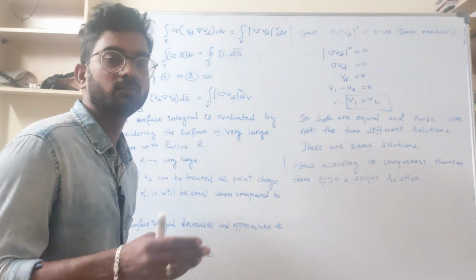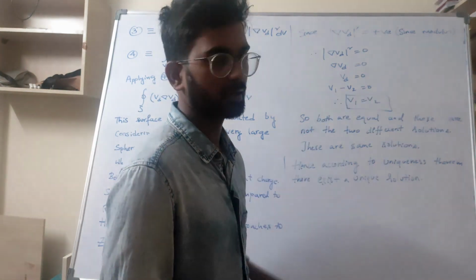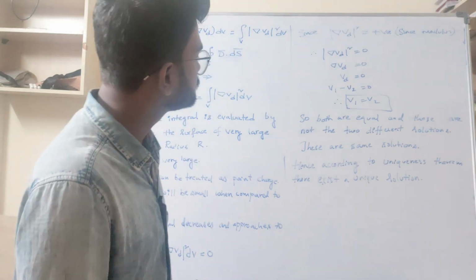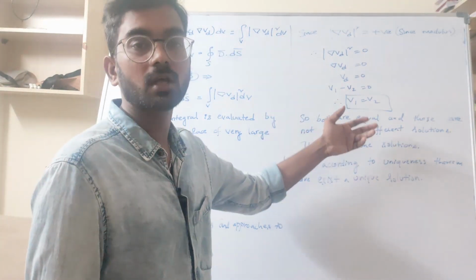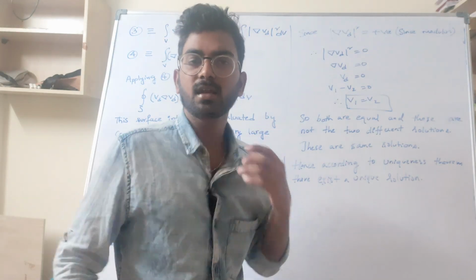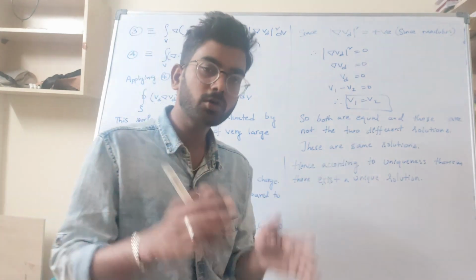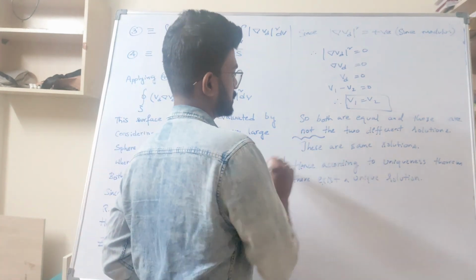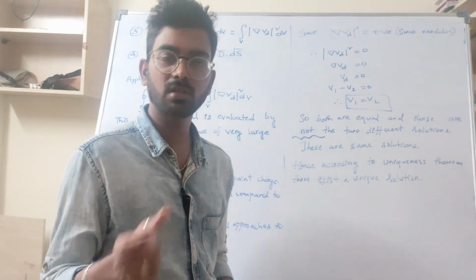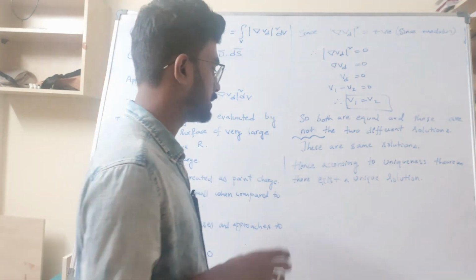Initially we took V1 minus V2, Vd is the new potential, so V1 minus V2 is equal to 0, so V2 is equal to V1. Initially I took two values, and after deriving all this I got that both are equal. So what is the point of taking two points? I can take only one point, which is a unique solution. Both are equal, those are not two different solutions. These are the same solution for the Laplace or Poisson equation.